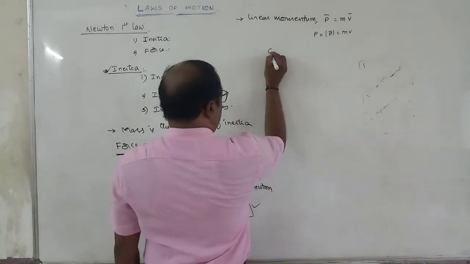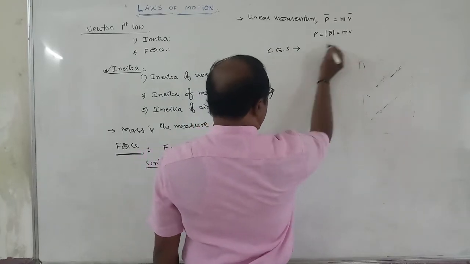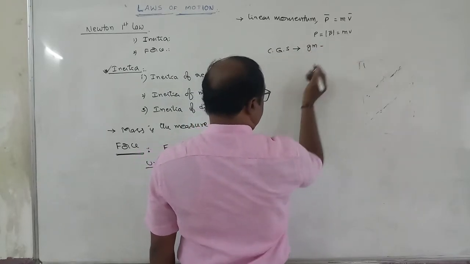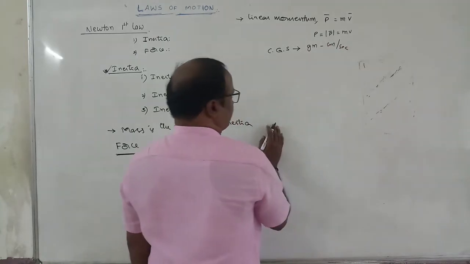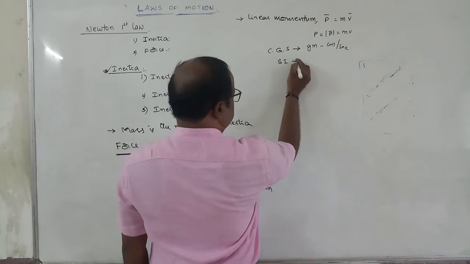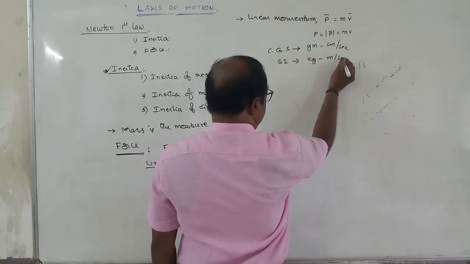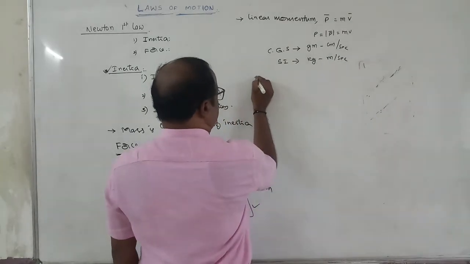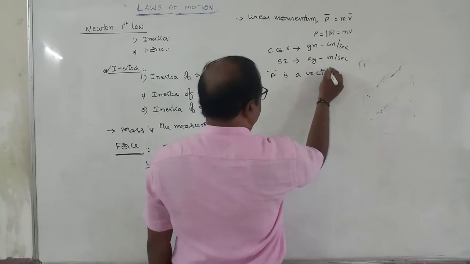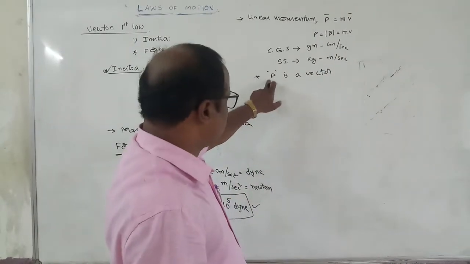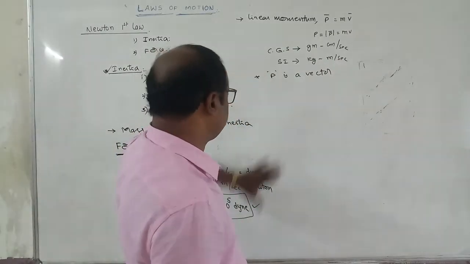Now, the CGS unit of momentum: mass is represented in grams, velocity in centimeter per second. SI unit of momentum is kilogram meter per second. Also, P is a vector. It is always along the direction of velocity of the given body. So this is the concept of linear momentum.